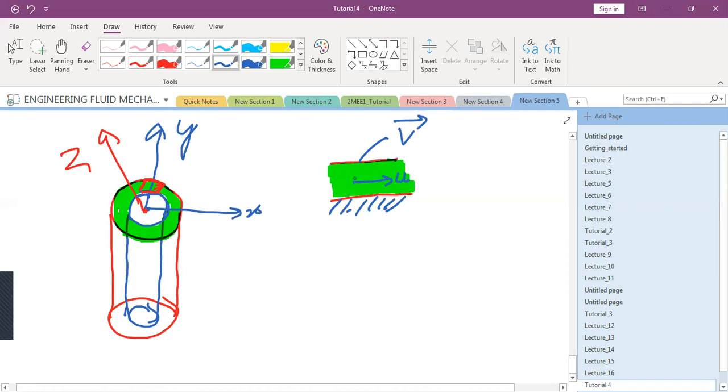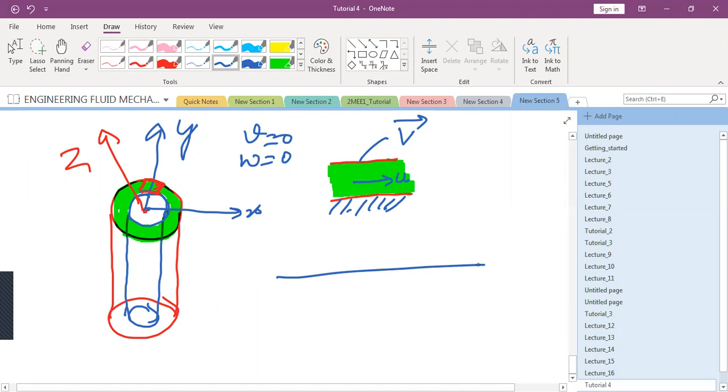You don't have any velocity in y direction, that is v equal to 0 and w equal to 0. Now if I ask you, if the fluid is flowing in one direction, what is the reason for the movement of the flow?